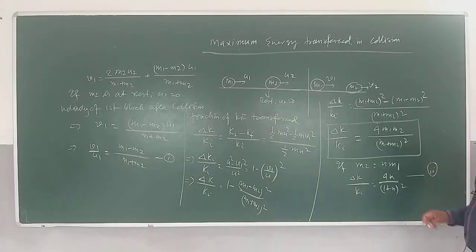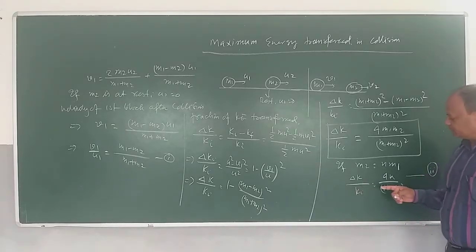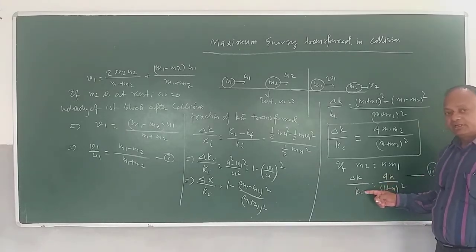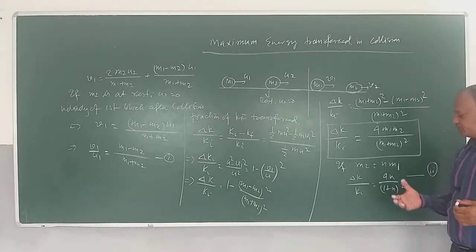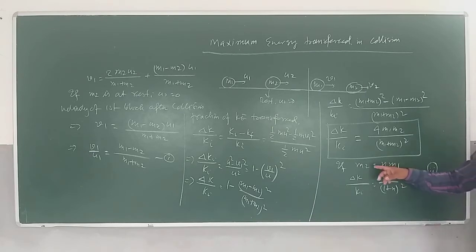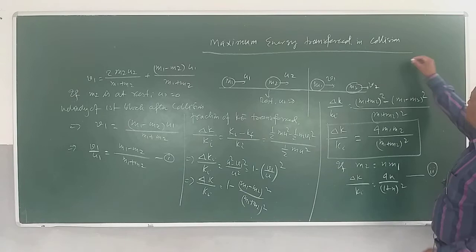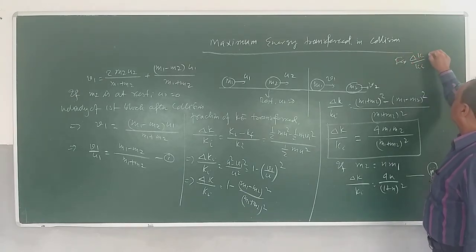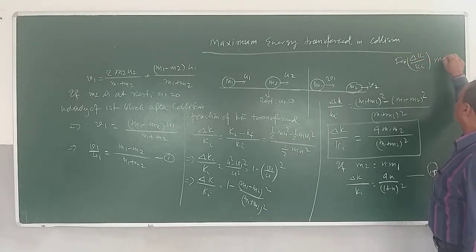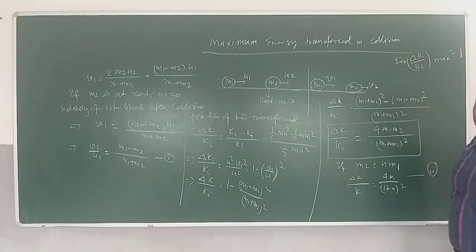So you have to remember, this is the kinetic energy transferred whenever two bodies undergo head-on collision with one of the objects being in the state of rest, where m2 is n times the mass of m1. Now, for maximum transfer, the maximum value of this ratio can be how much? 1. For maximum transfer, then we have